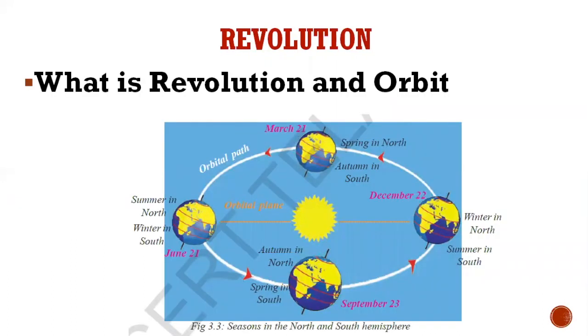I told you earth will rotate and it will also revolve. Now what is revolving? Going around the sun. The earth will revolve around the sun, and it takes 365 days, 5 hours and 56 minutes to complete one revolution. Now when it is revolving, it has a path or a way, and this is called an orbit. So because of rotation we have days and nights, and because of revolution, we have seasons. Yes, children?